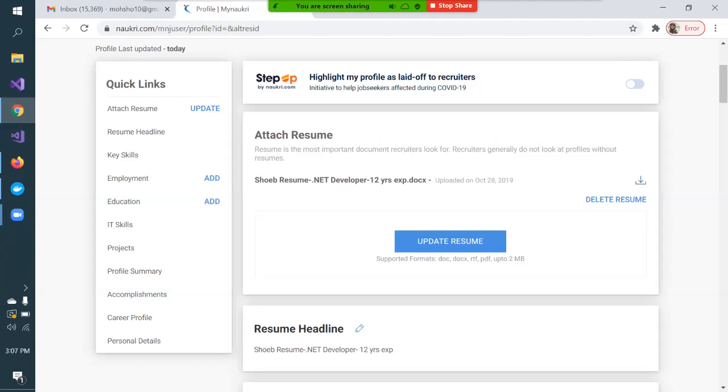What happens is, if HR from different MNCs like Accenture, Infosys, TCS search for a specific resume, say a fresher resume or people with 1 or 2 years of experience, and you have recently updated, your resume will come at the top of their search. That is why it is very important that your profile is up to date, and always make a habit of updating it. In fact, this is my resume, I can download it also.